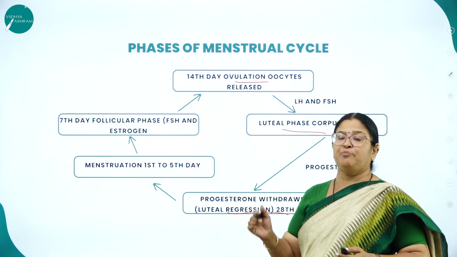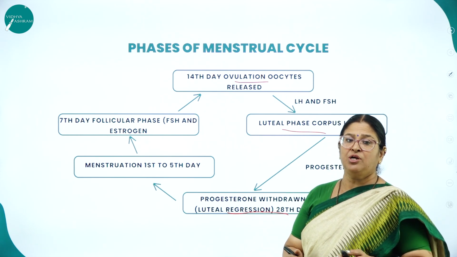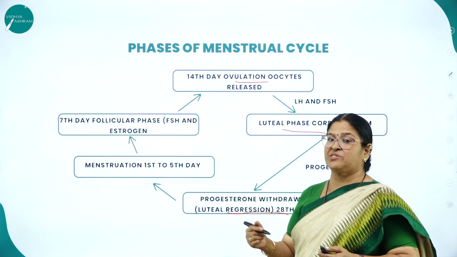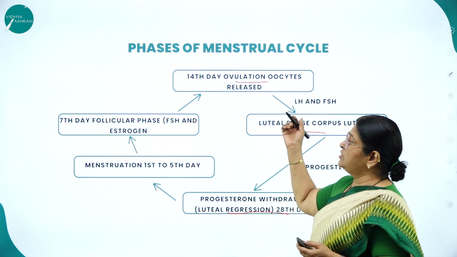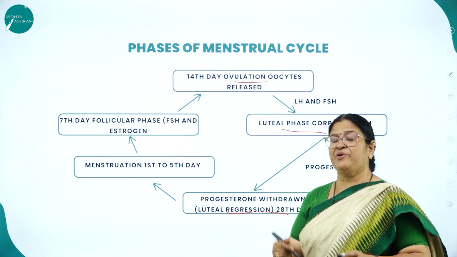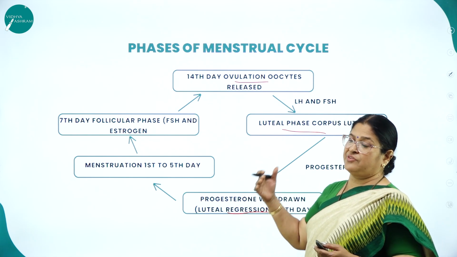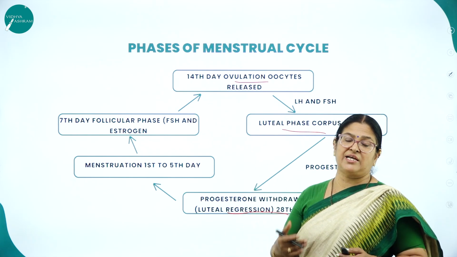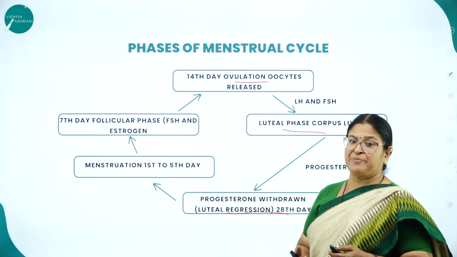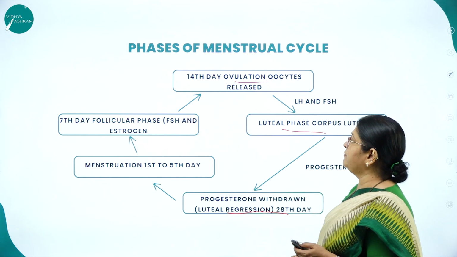So this is a very important concept from examination point of view. There is a diagrammatic representation also which is asked about the menstrual cycle. So you must be aware of the theoretical part of this concept called menstrual cycle as well as the diagrammatic representation of the menstrual cycle.